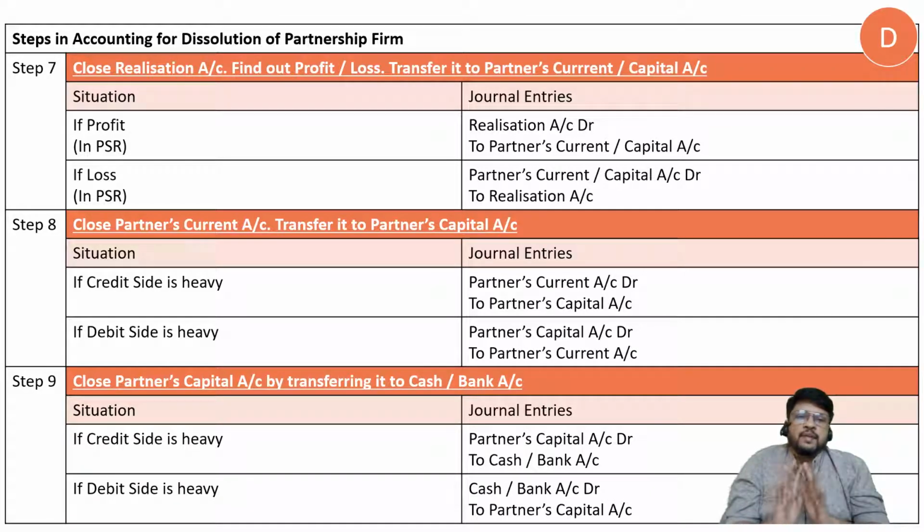Up to this point we can consider that almost all problems will have these 9 different steps. First step, open necessary ledger accounts. Second step, transfer of assets and liabilities. Third step, assets realized. Fourth step, liabilities paid off. Fifth step, payment of realization expenses. Next step, commission paid to partners' capital if any. Next step, finding out realization profit or loss and transferring it to partners' current account or capital account. Next step, closing current account and transferring it to capital account, and next step, closing capital account and transferring it to cash or bank account.